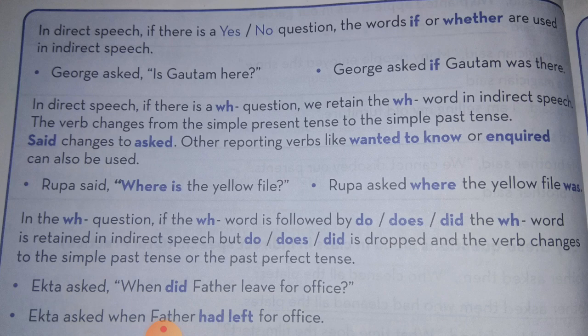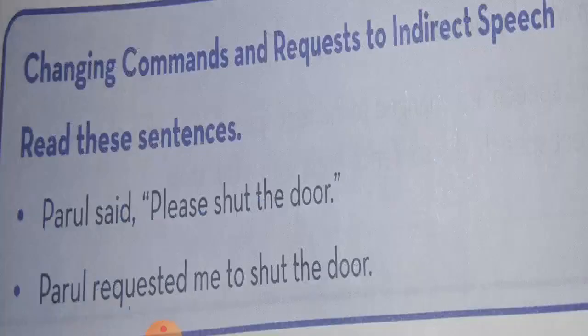In the WH question, if the WH word is followed by do, does, did, the WH word is retained, but do, does, did is dropped and the verb changes to the simple past or the past perfect tense. Example: Ekta asked, when did father leave for office? So children, in indirect speech, you don't have to use do, does, did. Instead of that, you have to use the past form of the verb. Ekta asked when father had left for office.